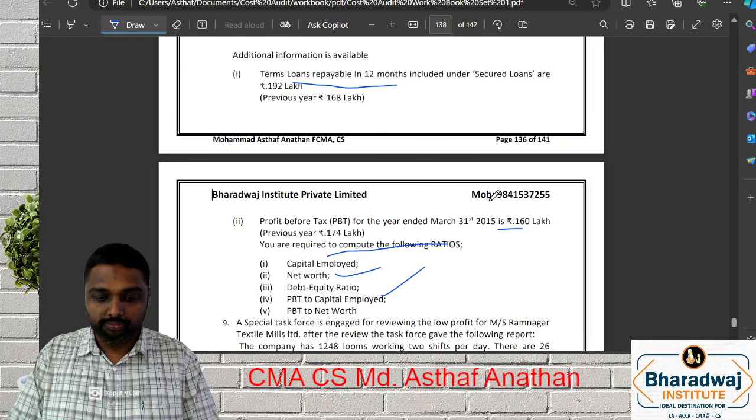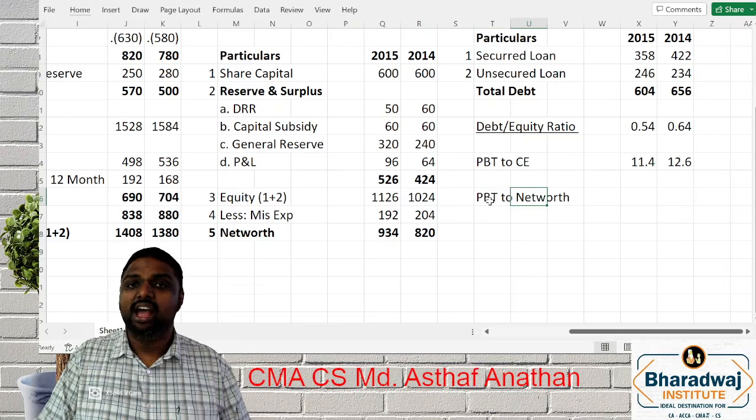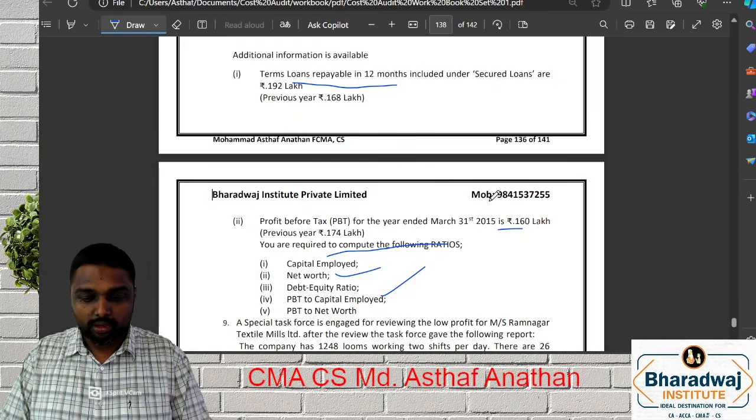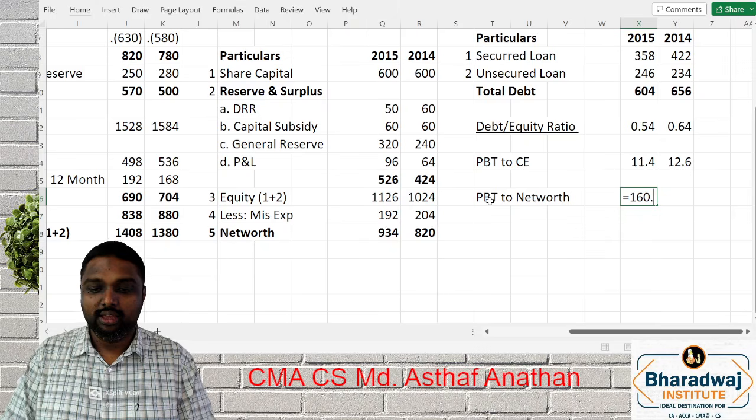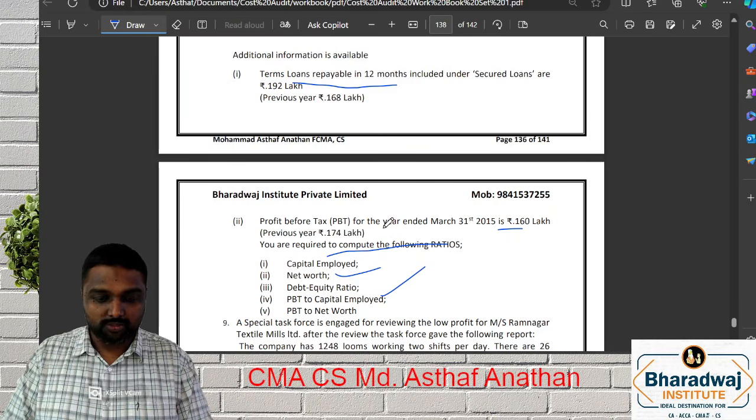Next is PBT to net worth. This you can also do with the average. Average you can do directly. What is the PBT? 160. What is the net worth? 934. Next is what?